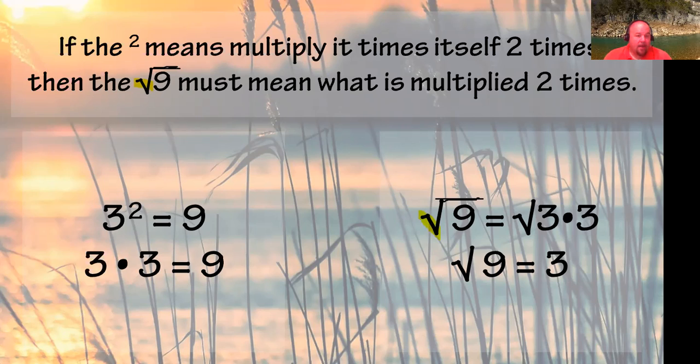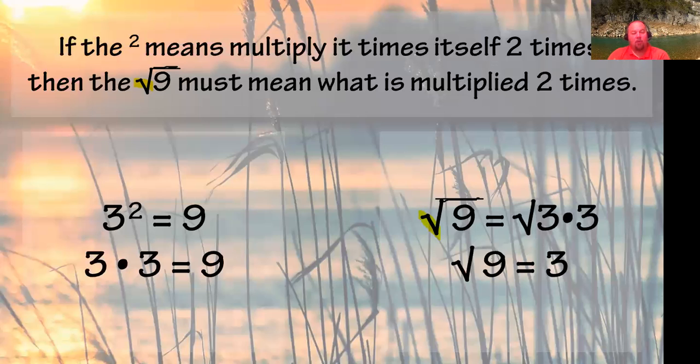Now, multiplication is repeated addition. 3 times 3 is like saying we have 3, 3, and 3. So 3 groups of 3 is 9. If we do the exponent, we just say 3 squared. It's just multiplying.